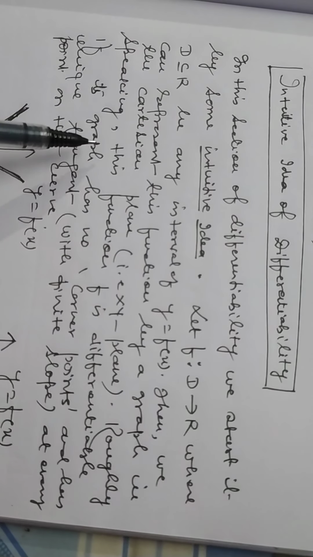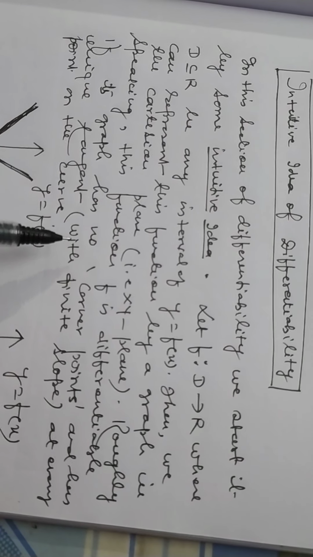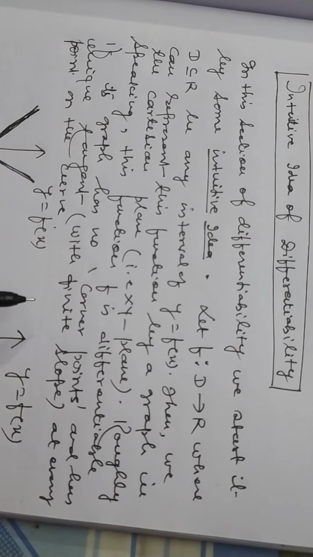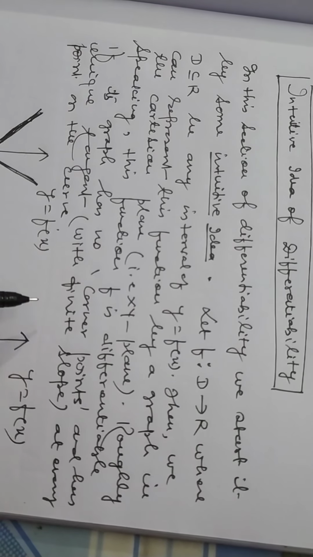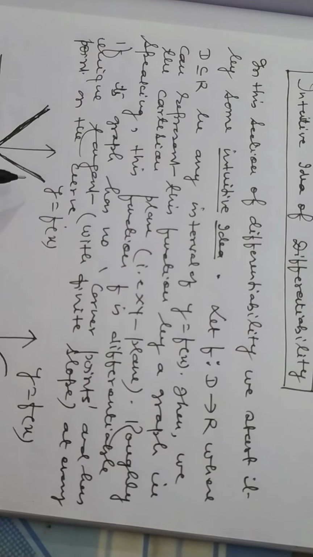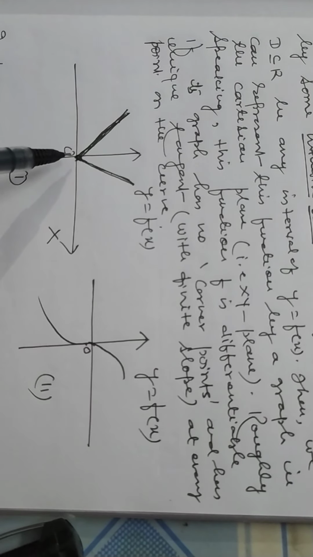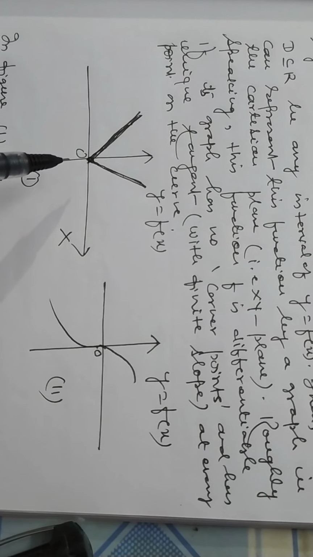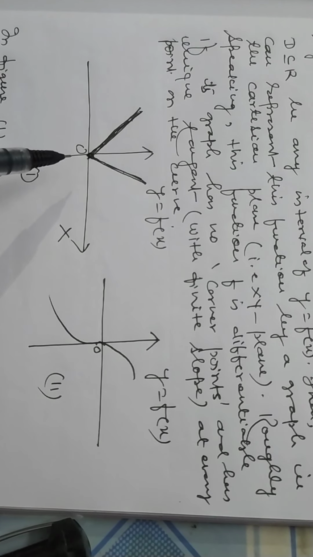Roughly speaking, this function f is differentiable if its graph has no corner point. This is very, very important. If a graph has a corner point, then it is not differentiable. What does it mean? Suppose here, this graph is continuous but not differentiable because it has a corner at a point O. So we can't draw here a unique tangent at that point with a definite slope, with a finite slope you may say.